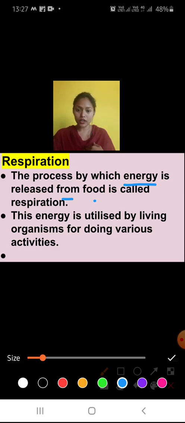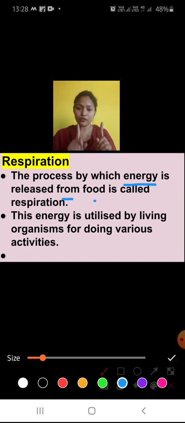It means if we do not take oxygen, the process of respiration will not occur. Is it clear? Breathing means taking in oxygen and releasing carbon dioxide. And respiration is the breaking down of food with the help of oxygen to form energy.